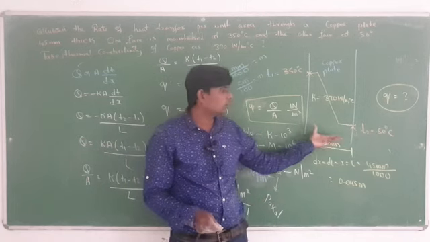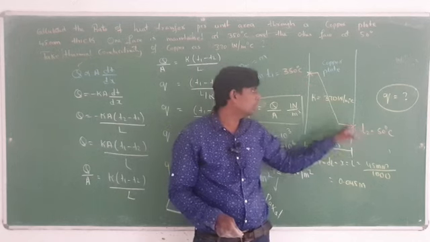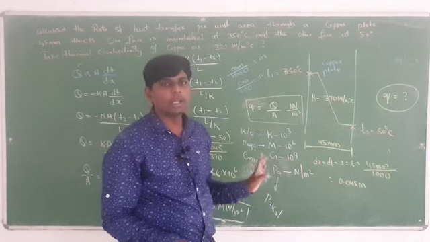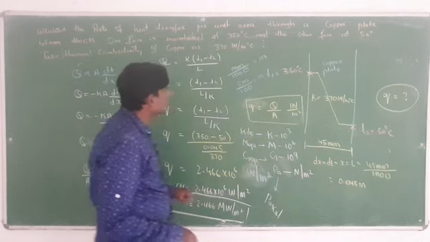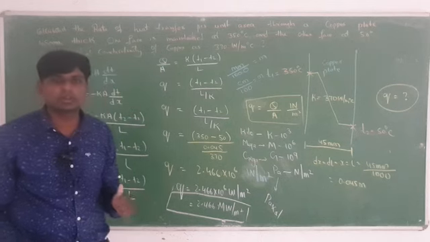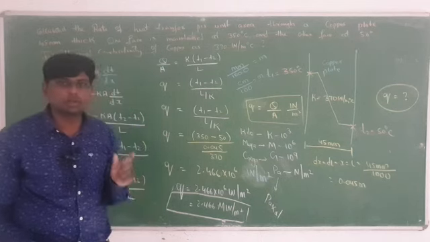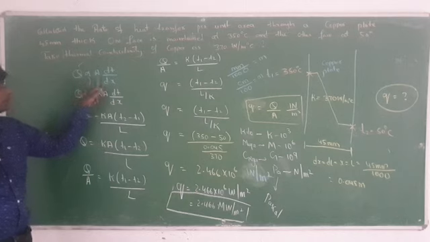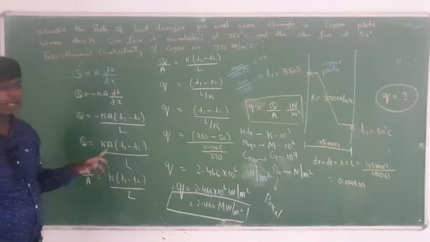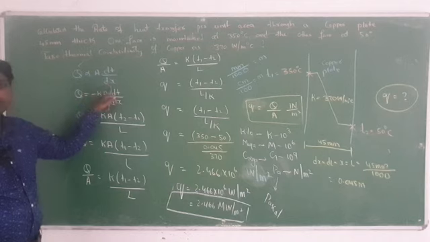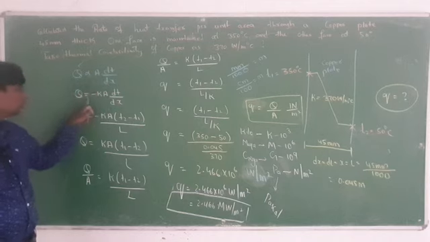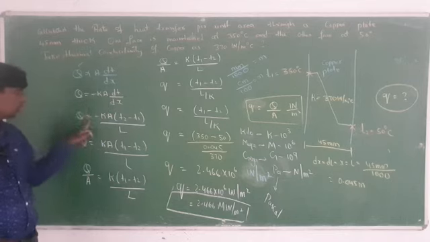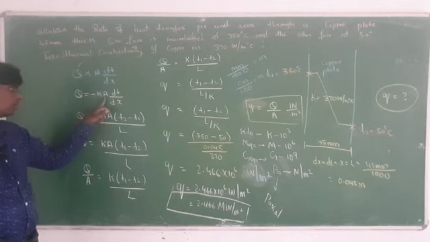So this is the copper plate, this is the higher temperature, this is the lower temperature, this is the K value, and here the thickness is given. Thickness is 45 mm, which you convert into meter. After that, he is asking to find the rate of heat transfer. For finding the rate of heat transfer, Q is directly proportional to A dt by dx. For every problem you have to write this. To remove the proportional sign, Q is equal to minus KA dt by dx. After that, write down as it is: minus, K as it is, A as it is.